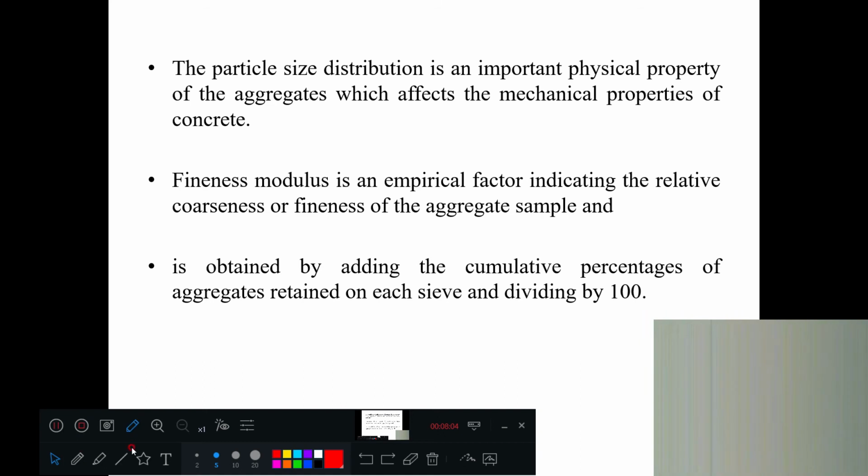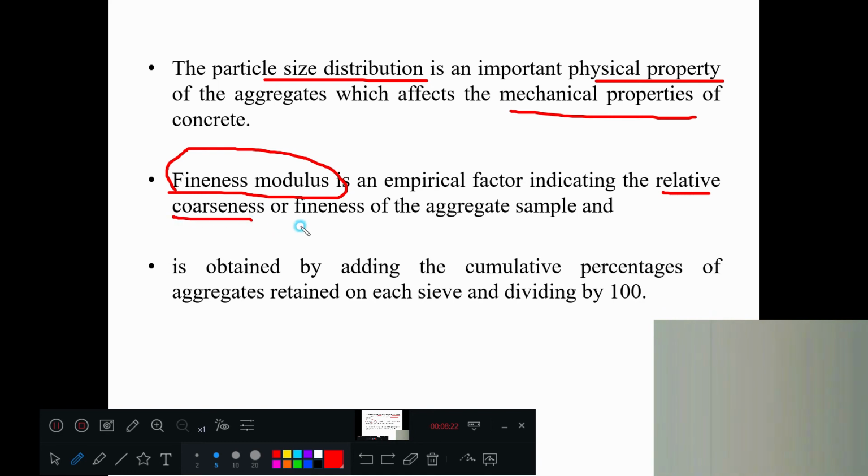Here, the same theory portion. The particle size distribution is an important physical property which will affect the mechanical property. And we have also seen the definition of fineness modulus, which indicates relative coarseness or fineness.